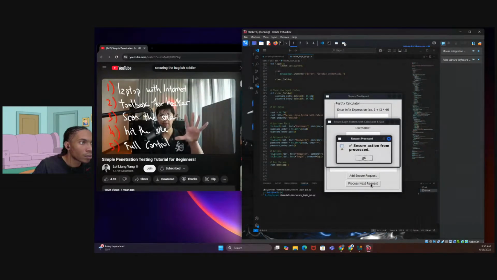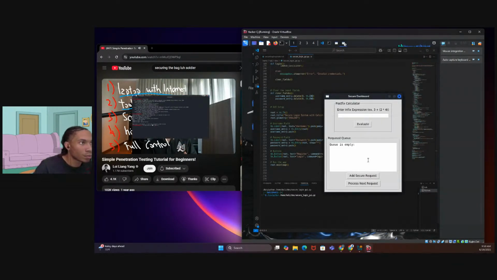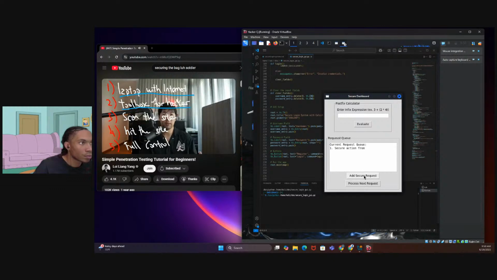There are 5 things that we'll be going through today. The first one is you need a laptop with an internet connection. Without an internet connection, what are you going to hack? Number 2, we need a toolbox for hackers. So in this case, it could be Linux, which is going to be a penetration testing operating system, or at the same time, it could be Parrot OS or even Windows XP.